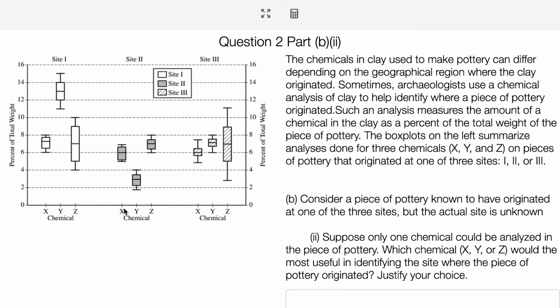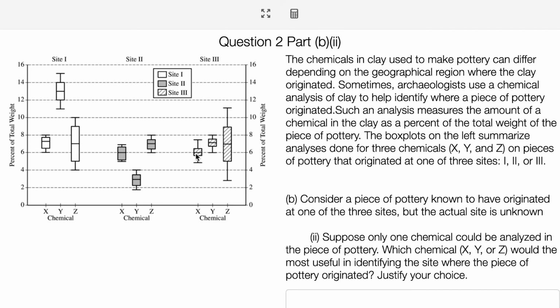Well, here's X, and here's X, and here's X. X has 7% here, it could have 7% here, and it certainly could have 7% here. It's highest here, lower here, low here, but with the big outliers.